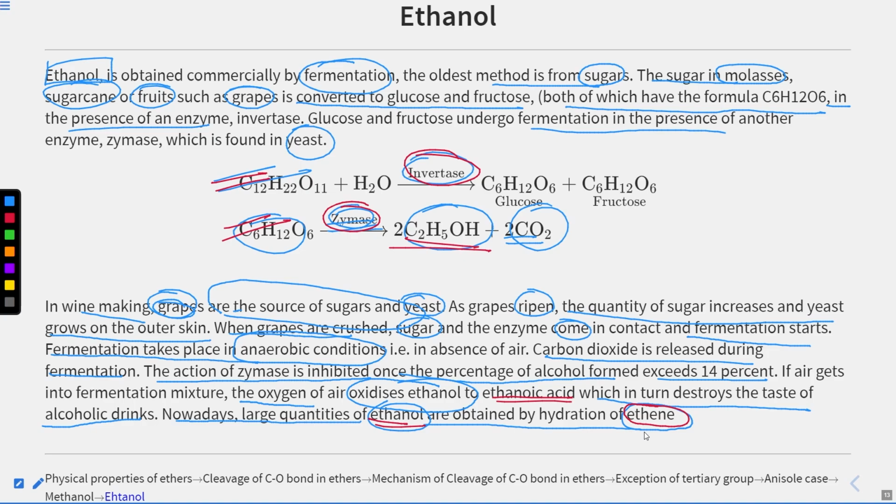Also we saw the mechanism, and different cases where we have tertiary and secondary, where we can do SN1 and SN2. Then we saw the anisole case, in which the phenol was not further changed to alkyl halide because of the strong bond character between oxygen and carbon. At last, we saw commercial products like methanol and ethanol that are produced on a large scale for industrial uses. Clear? So with this, I would end my lecture.